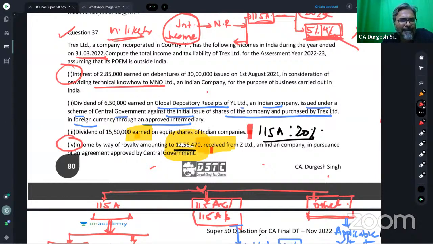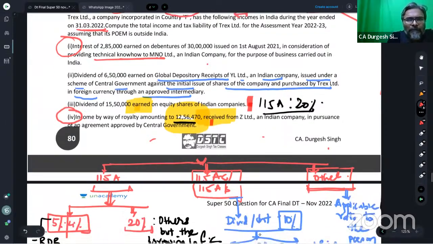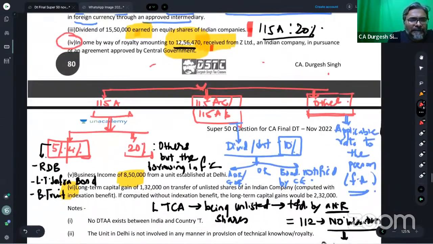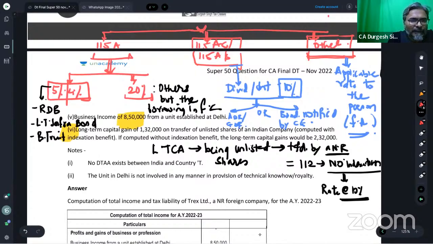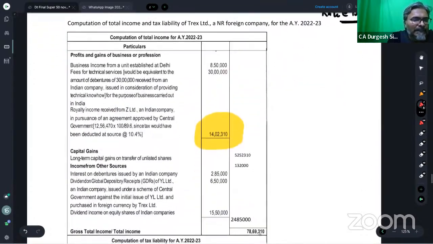Students, how in the solution has the ICAI written that royalty has been approved, whereas for the FTS it is not approved? They have mentioned that point. If you have noticed that, how it is done in the question, students, please have a look.